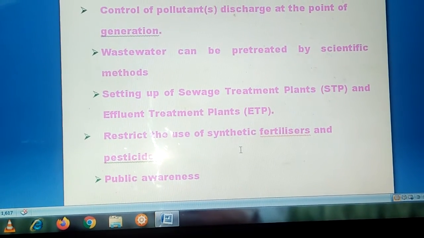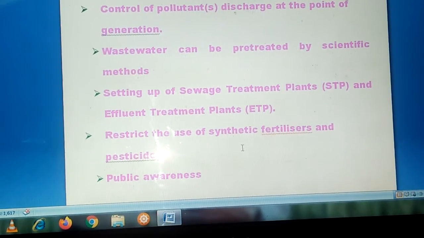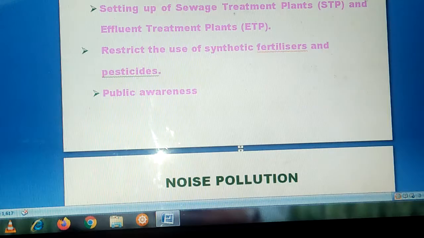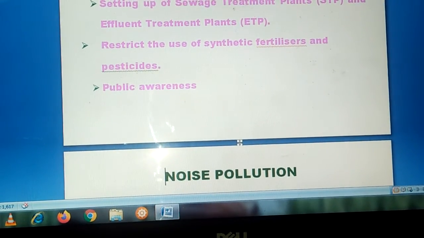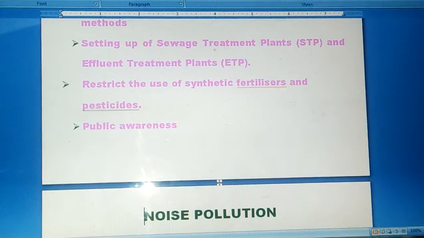Which one? The use of synthetic, artificial or chemical fertilizers and chemical pesticides. Then we can conduct public awareness programs. Awareness among the people will also prevent water pollution. Okay, is it clear now? Now we can pass on to the next topic.